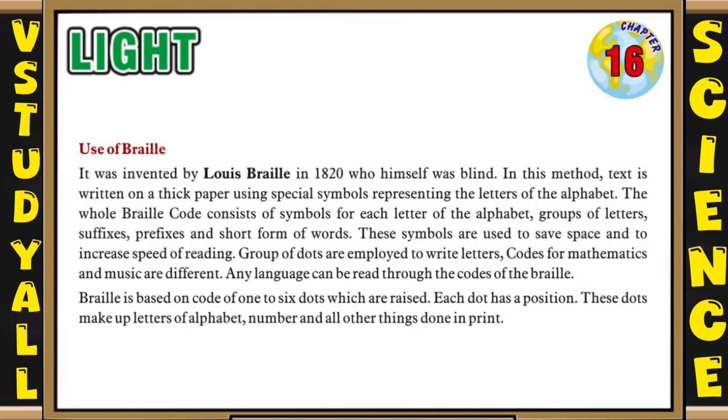Groups of dots are employed to write letters. Codes for mathematics and music are different. Any language can be read through the code of Braille. Braille is based on a code of 1 to 6 dots which are raised. Each dot has a position. These dots make up letters of the alphabet, numbers and all other things done in print.